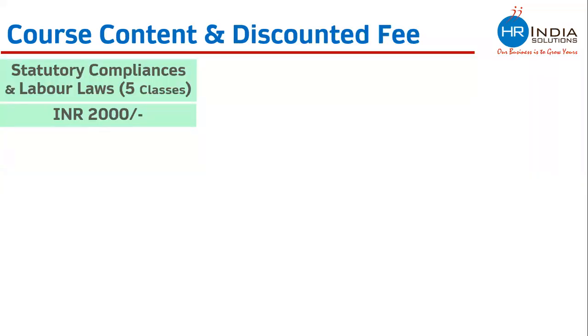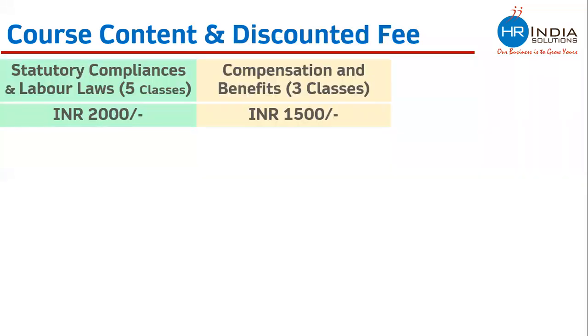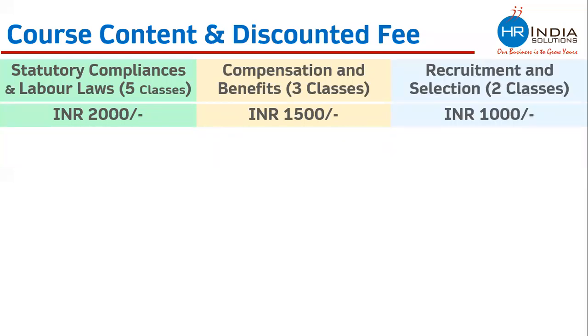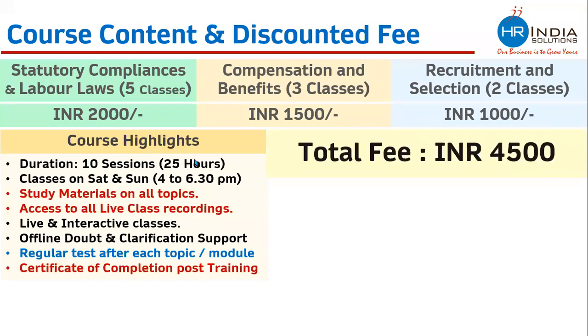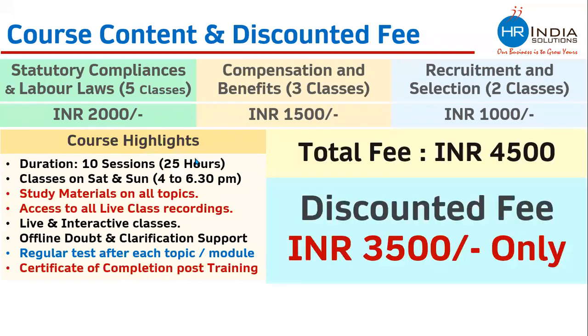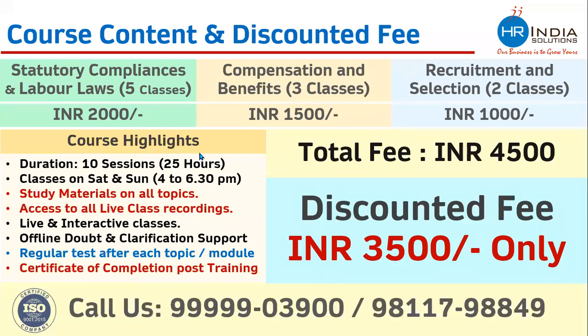For statutory compliances and labor law, there will be 5 classes. For compensation and benefit, there will be 3 classes. For recruitment and selection, there will be 2 classes. This we would be discussing. The total fee, if you add, is 4,500, but the discounted fee is 3,500 only. And these are the numbers on which you can reach.